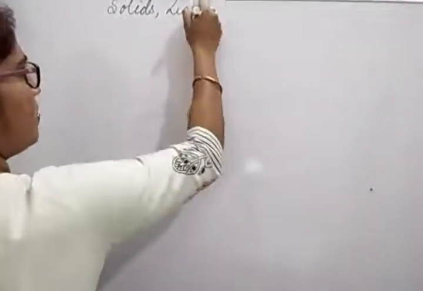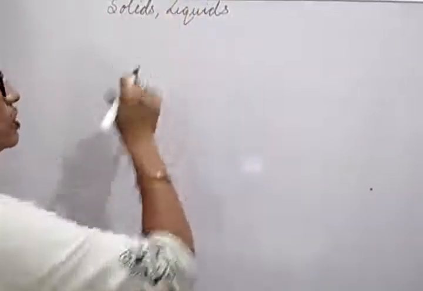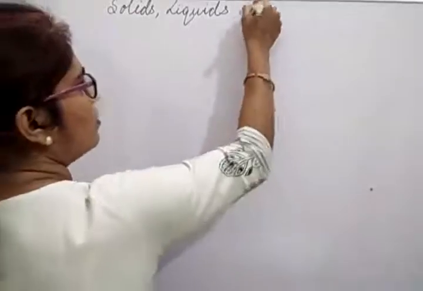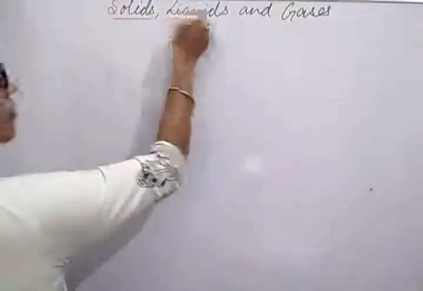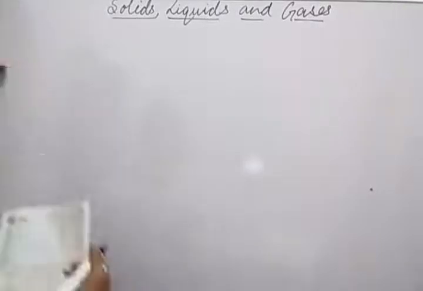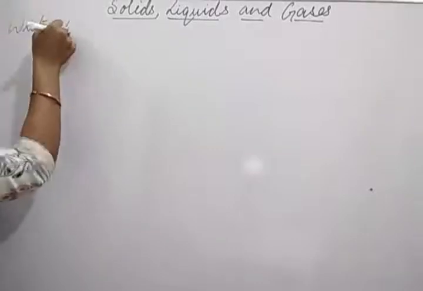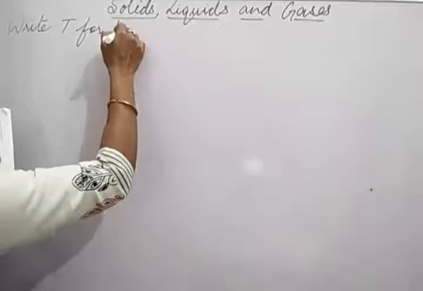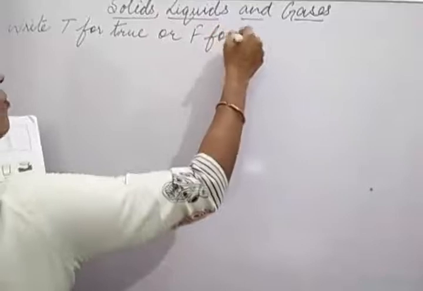So now children, you can bring your books and start writing. You have to take out the chapter Solid, Liquid and Gas, which is chapter 5 in your book. Which page number do you have to take out? Page number 41. And on page 41, the question is given: write T for true or F for false.